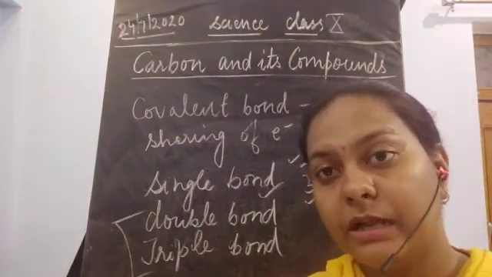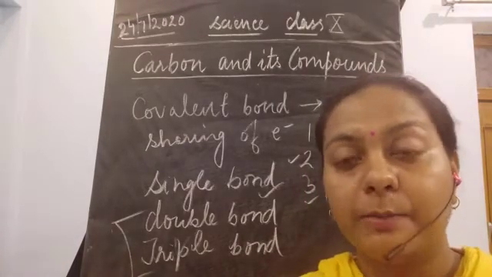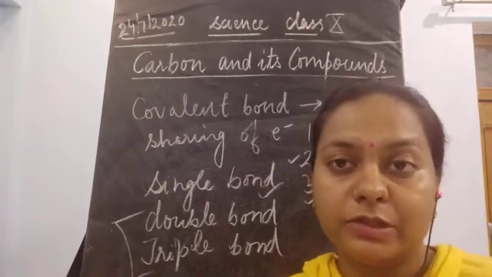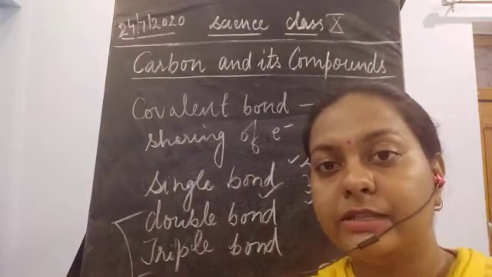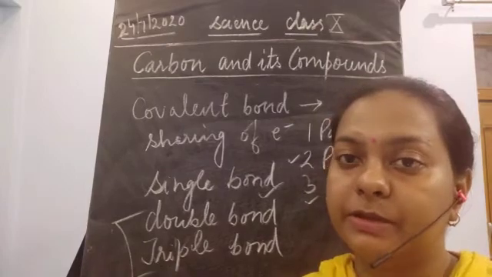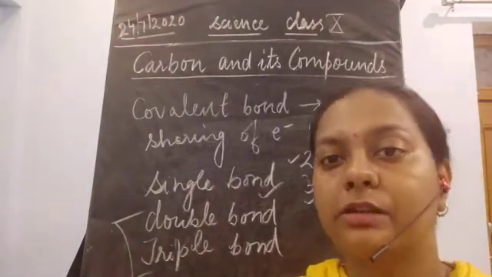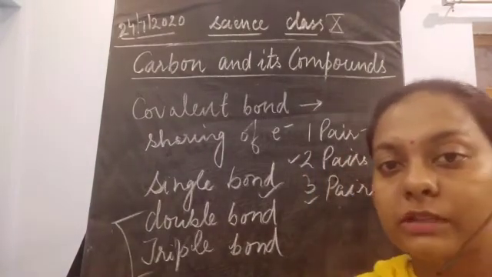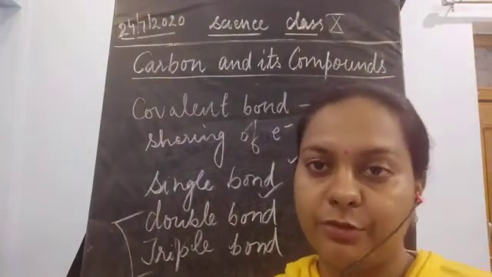And please remember that ionic bonds are always formed when the electrons are taken away completely, or they are completely donated. Either of the two situations is possible. Metals have the tendency to donate electrons, and non-metals have the tendency to accept electrons. Similarly, these are the ways by which metals and non-metals form ions, because of the removal and donation of electrons from their outermost shell.